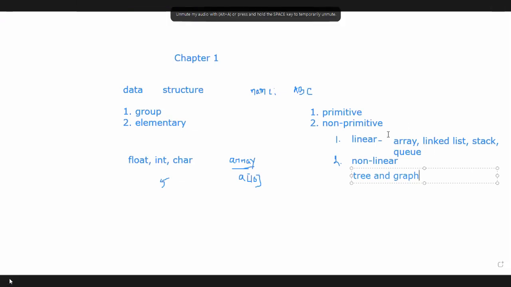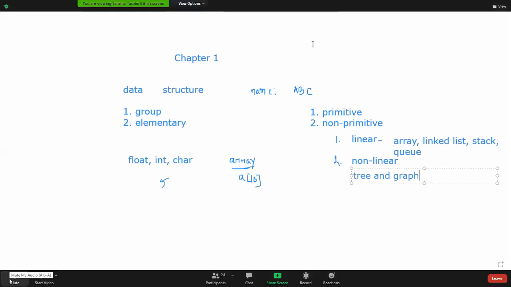So the first one is array. Can I clean the board? Yes, ma'am. Sure, ma'am. Okay.